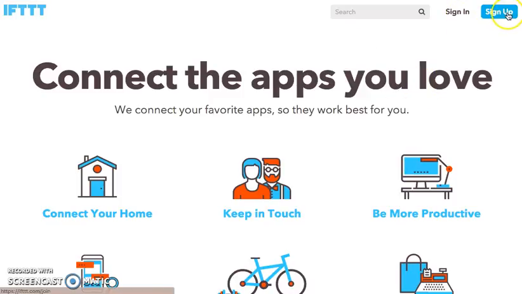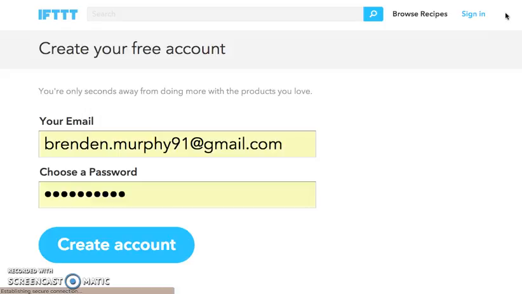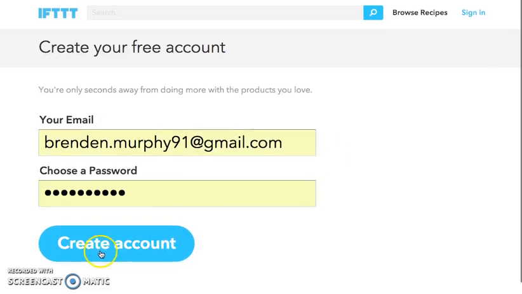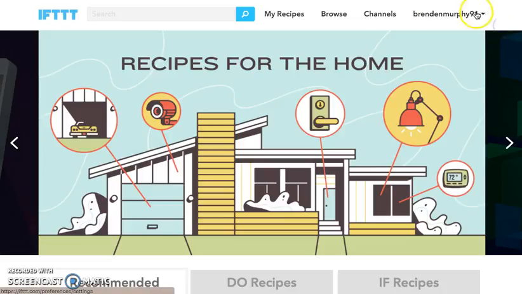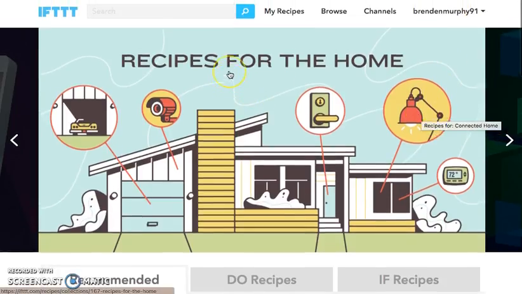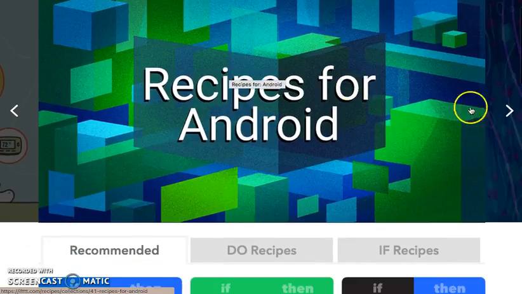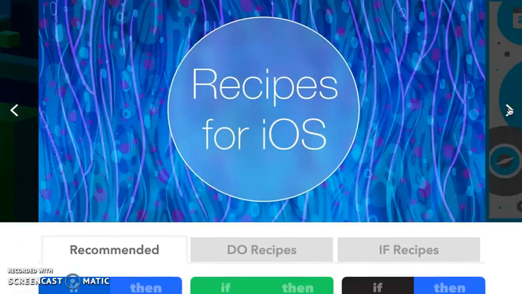So just to get into it, you would easily just sign up. I have signed up here with my Gmail account. Feel free to email me if you want to. So we created my account. I will sign in. Boom. So what it does is it brings you to this website, and this main page will kind of give you some different recipes, they call them.